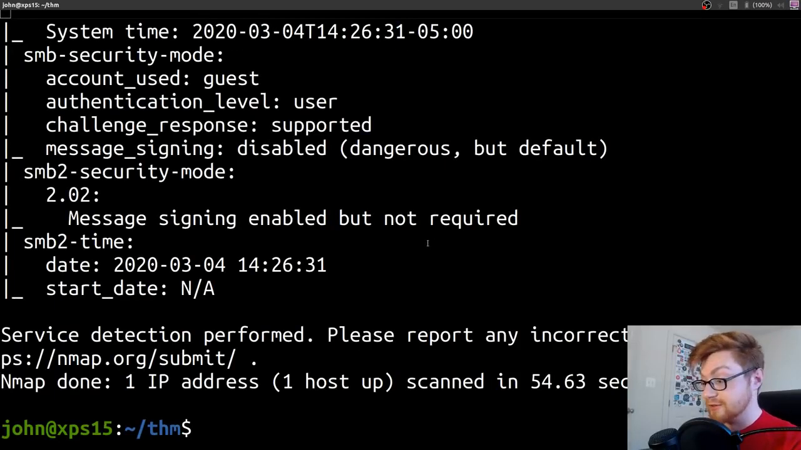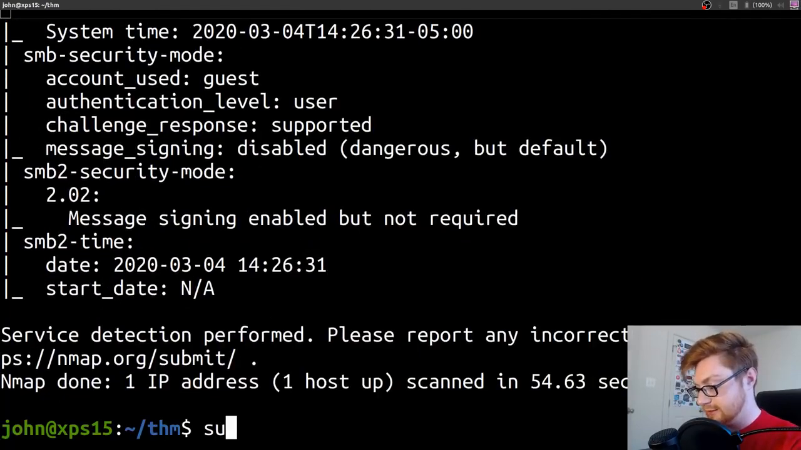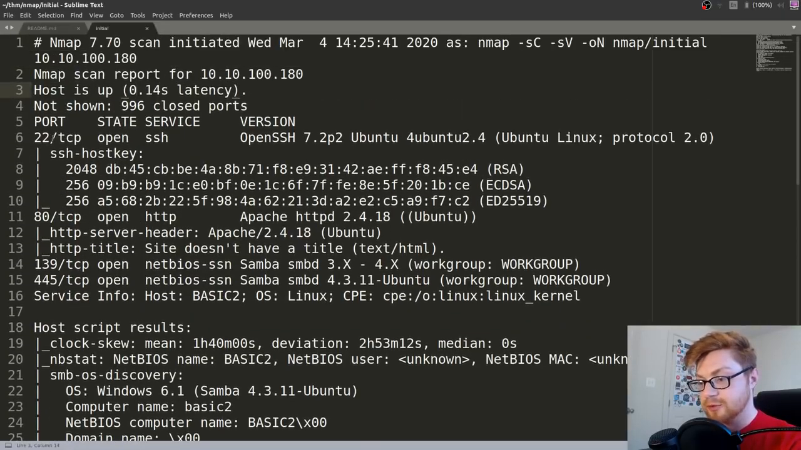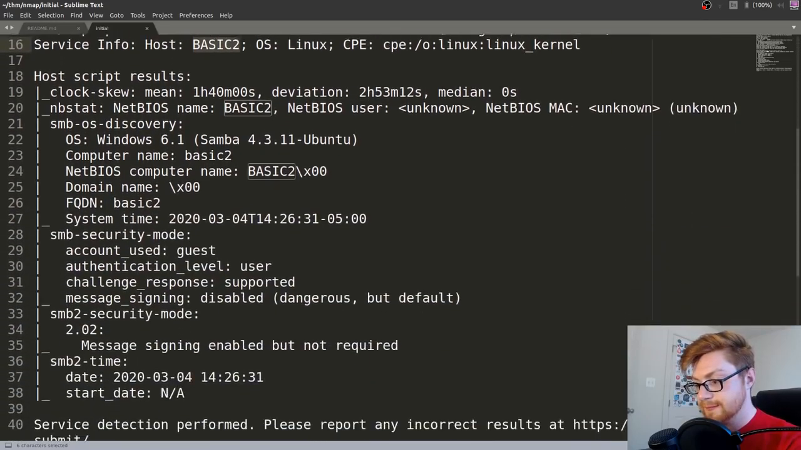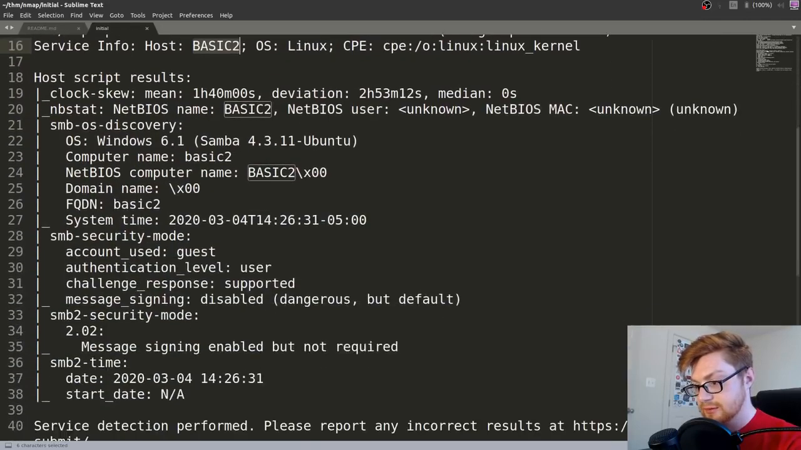Okay, now our Nmap results came back. Looks like we have a lot of information here. I saved that in nmap initial, so let me go ahead and open that up and we'll see what we're working with here. We have port 22 open, so SSH. We could connect to it remotely. Also has port 80 open, so it's running a website. Has Samba open. Looks to be Linux. Okay, host is called Basic2. And seems to be all.